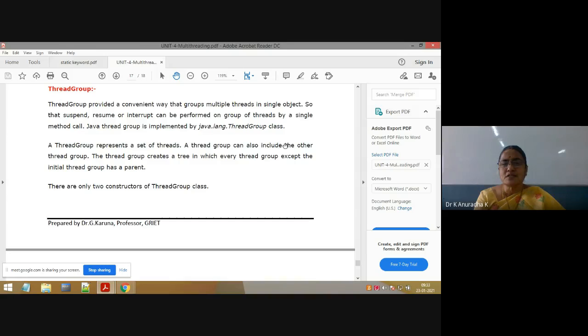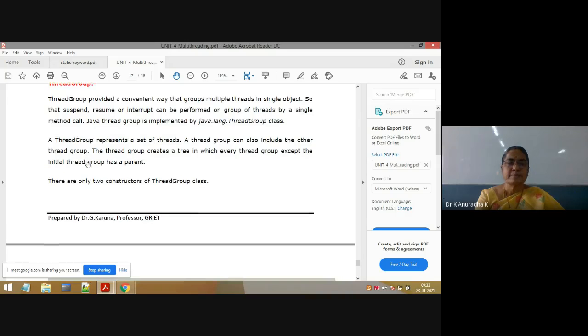A thread group can also include another thread group. Inside one thread group, again we can include another thread group. That is also possible. Next, the thread group creates a tree. So the important points: a thread group represents a set of threads. This is the first point. After that, inside one thread group, in addition to the threads, we can add thread groups also. So a thread group can also include other thread groups.